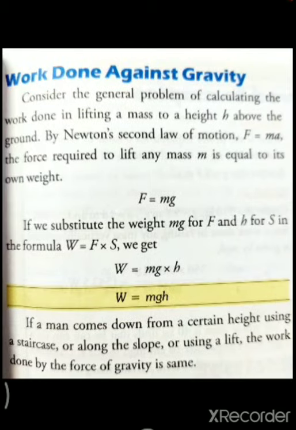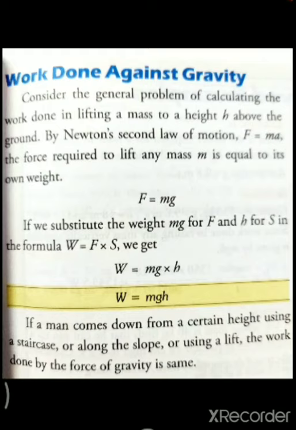To convert the unit of speed from kilometer per hour to meter per second, divide by 18 by 5. Because 1 kilometer divided by 1 hour is equal to 1000 meter divided by 1 hour, and we need to convert the hour to seconds, 60 into 60 seconds. So 1000 meter divided by 3600 second gives 5 by 18 meter per second, that is, 1 kilometer per hour is 5 by 18 meter per second.